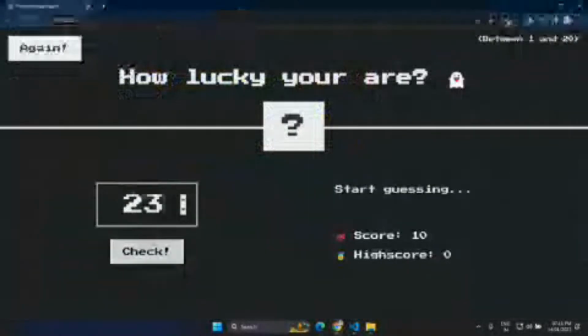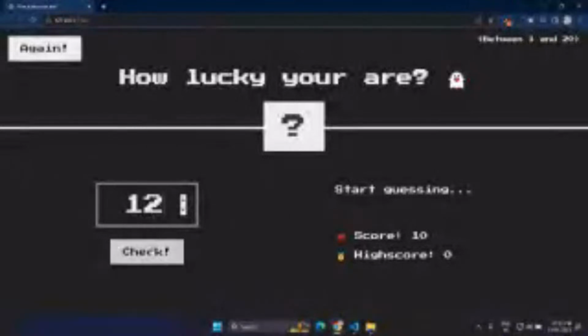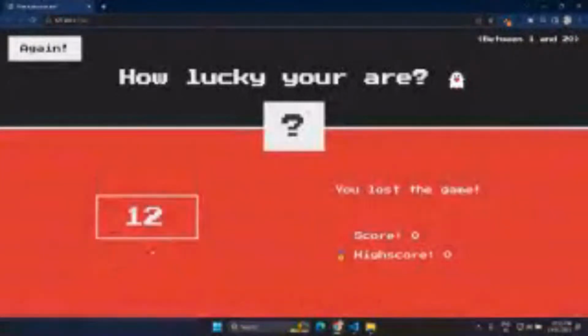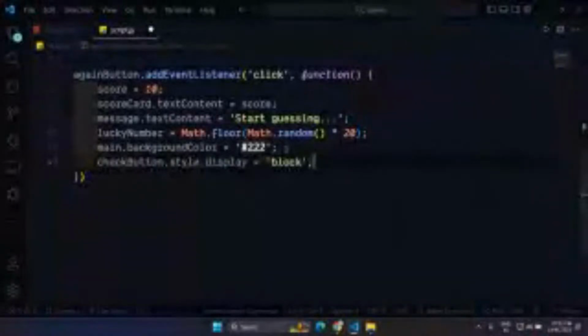So suppose 12, and the button is gone. Yeah, we also have to do the check button display to block. I think the button is inline, so I have to make it inline here. Okay, and now the button is coming back.